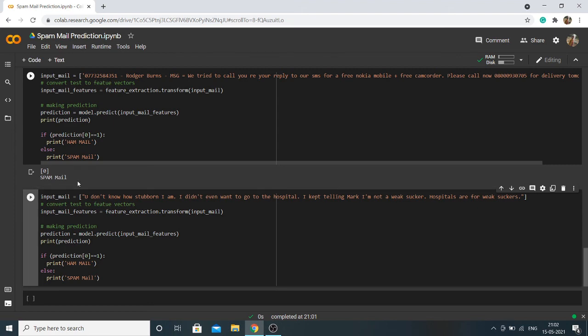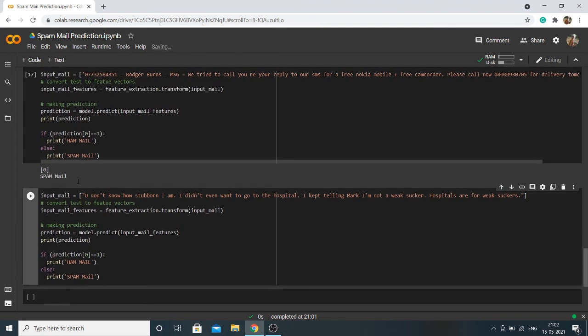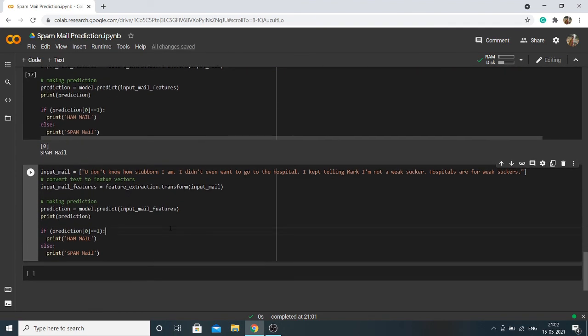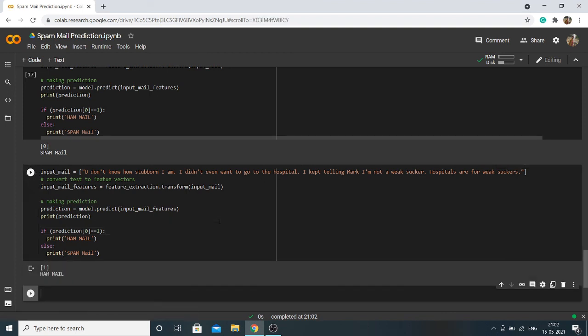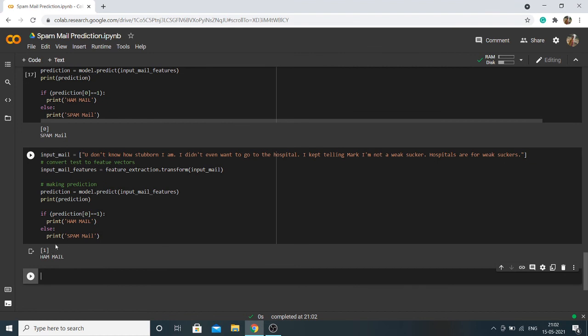Then I have also given the input for a ham mail. Let's see whether it predicts the mail as ham. Yes, it has predicted the mail as ham. I hope you are able to understand text classification also.